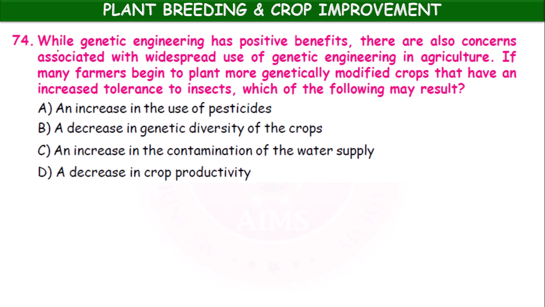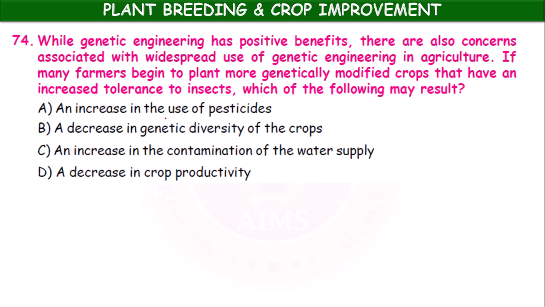Question number 74. While genetic engineering has positive benefits, there are also concerns associated with the widespread use of genetic engineering in agriculture. If many farmers begin to plant more genetically modified crops that have an increased tolerance to insects, which of the following may result?